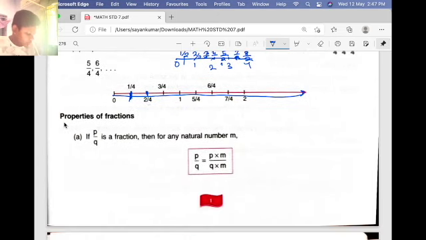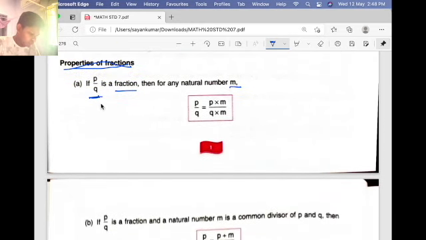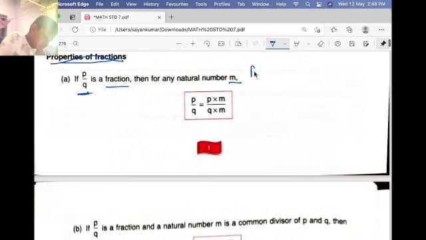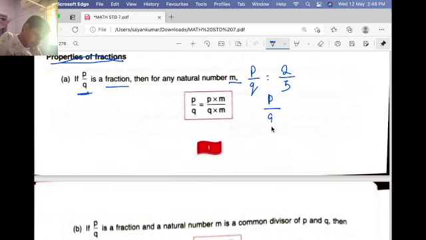Now let's see the properties of fractions. If p by q is a fraction, then for any natural number m, p by q equals p into m by q into m. Let me show you. If p by q is a fraction, let me take the fraction as 2 by 5. Then for any natural number m, p by q equals 2 by 5.